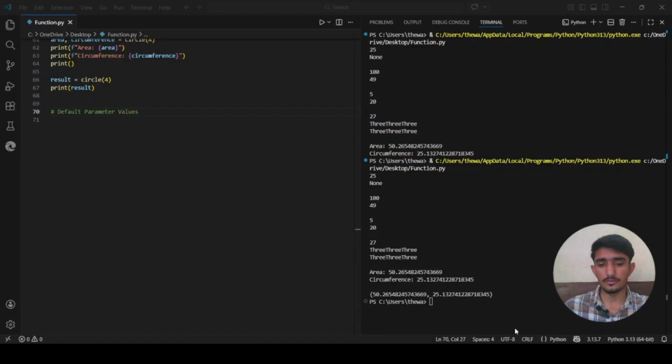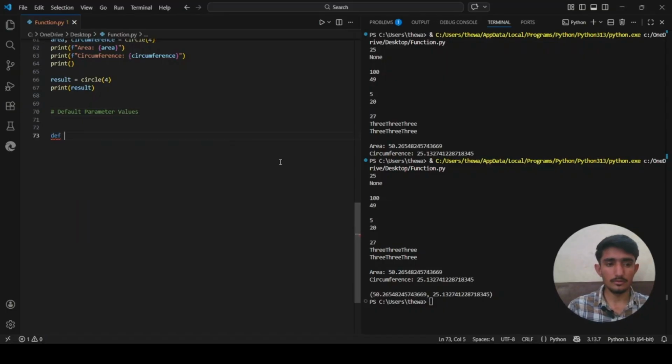So we will say def greeting. Greeting is just a function name. Inside it, we will write our default value. We will say name equals "user".